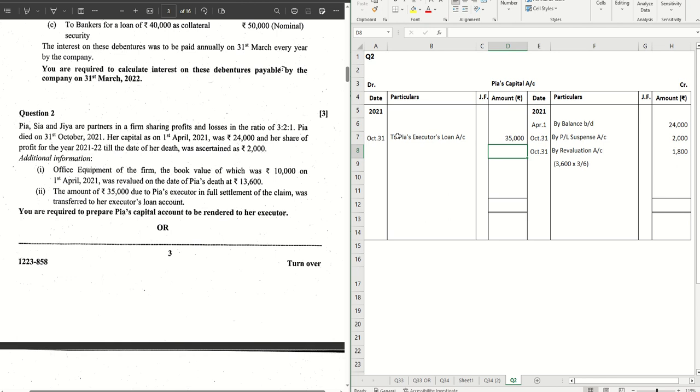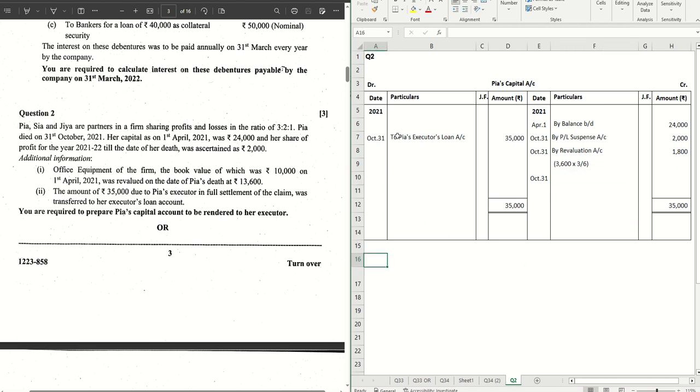However, now we have to check whether both the sides are tallying. If we add the credit side, we get 27,800. However, on the debit side, we have 35,000. That means there is something which is missing. As we can understand, whenever a partner is dying, the deceased partner should get the share of goodwill. The difference is nothing but that share of goodwill, which is not given here. So you can say that's the hidden goodwill. Let's find out how much is that amount.